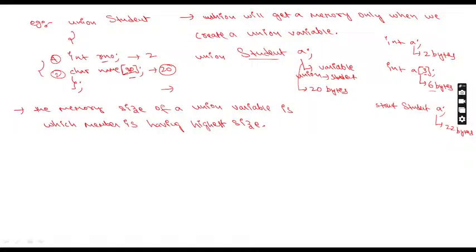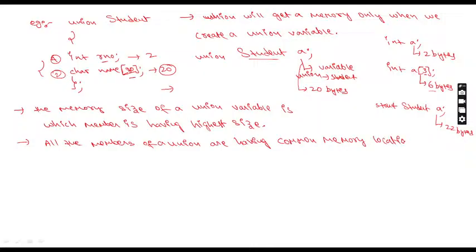So that is why I explained that example: all the members of a union are having a common memory location. This is important.